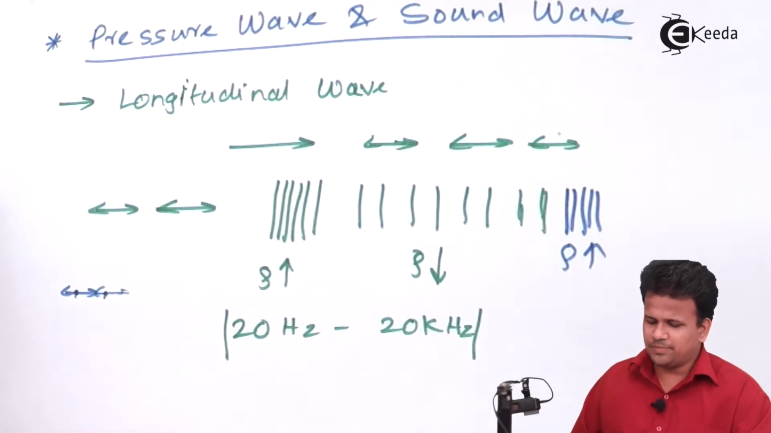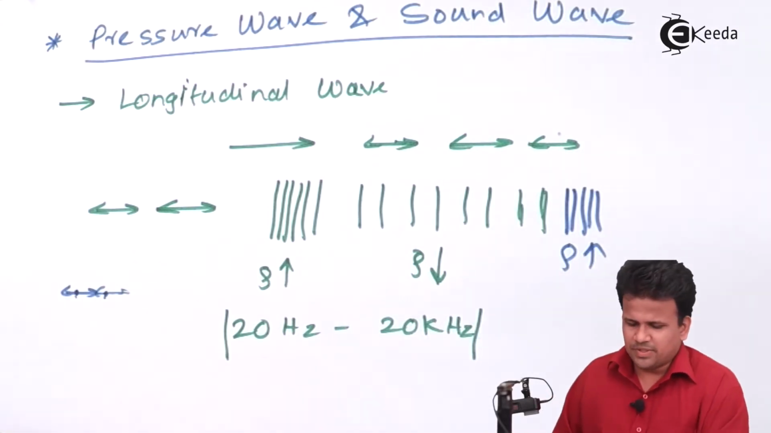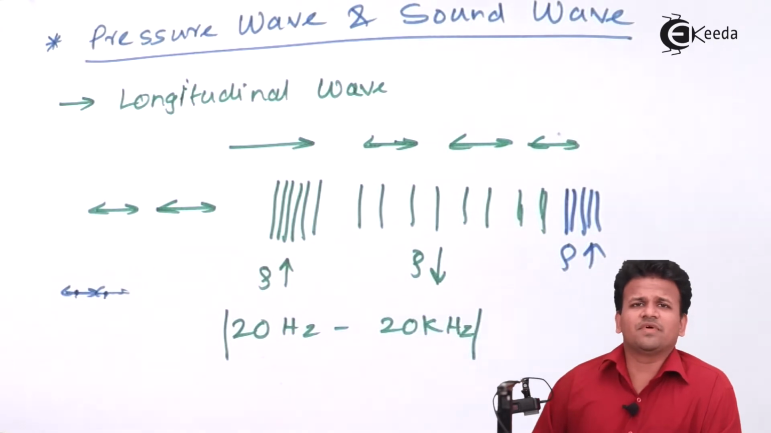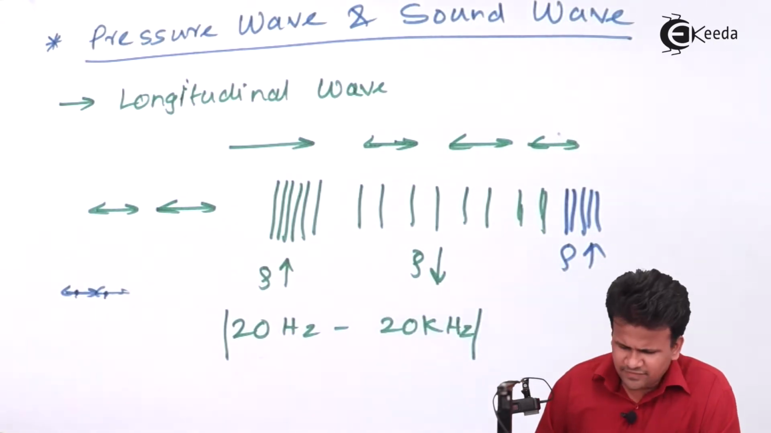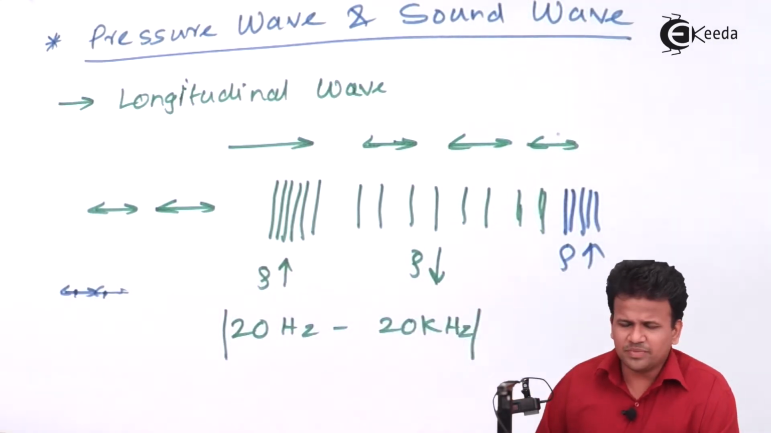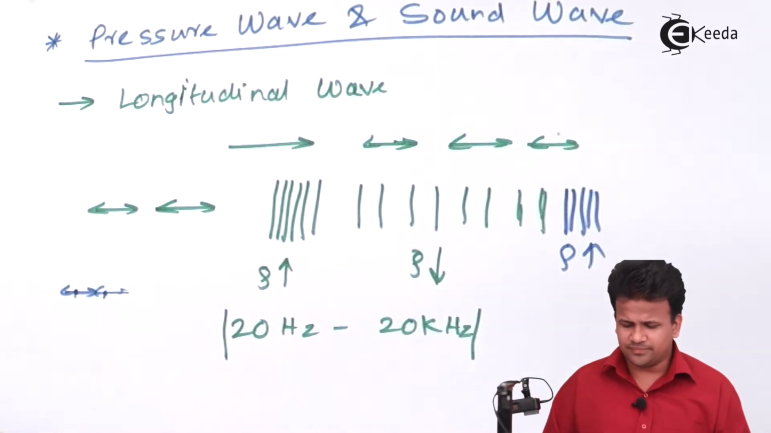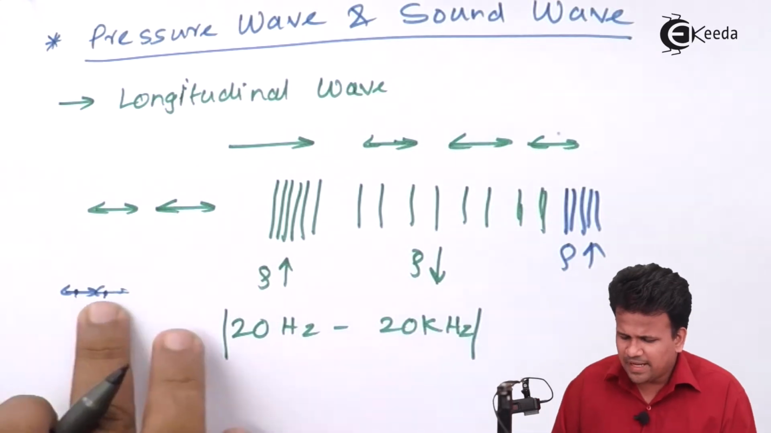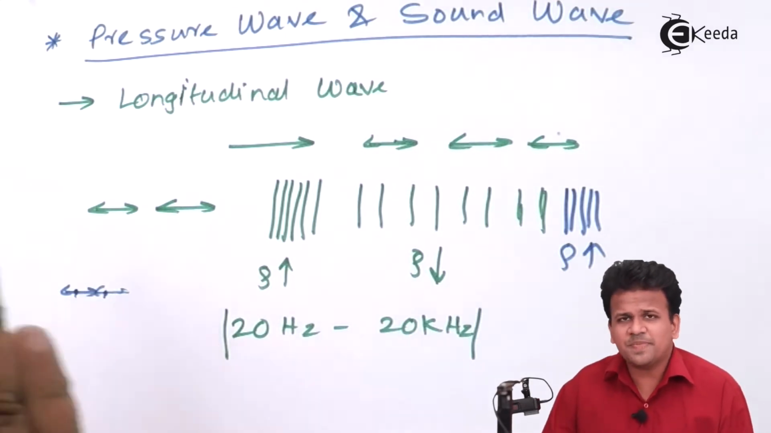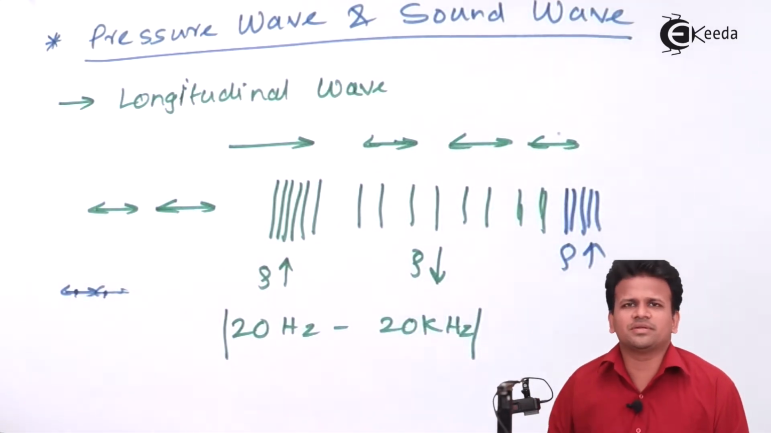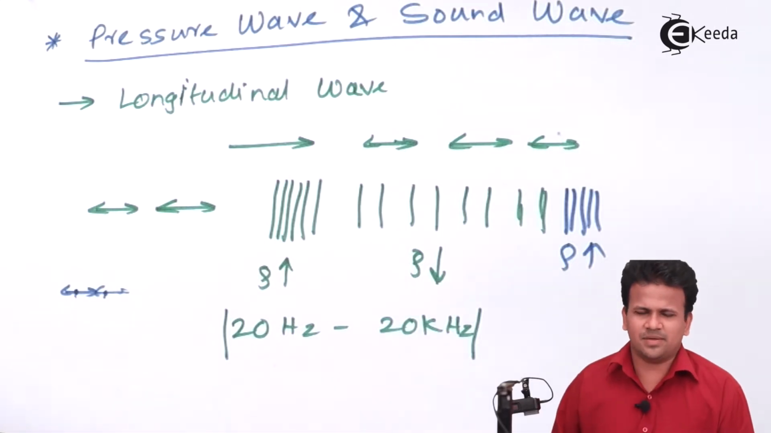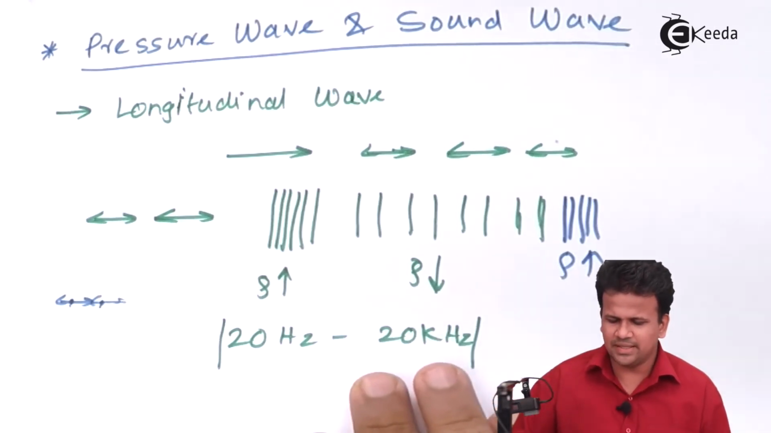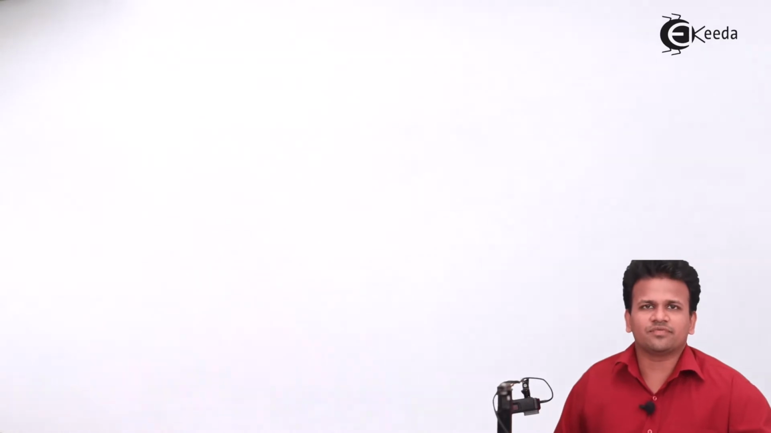Now this is only possible if the particles are very close to each other. If they are away from each other, then the rate at which the disturbance is passed from one particle to another particle decreases. That means we can safely say that we have three states of matter.